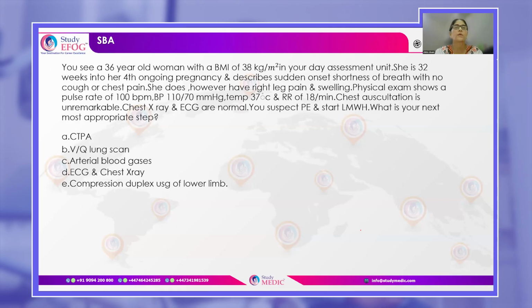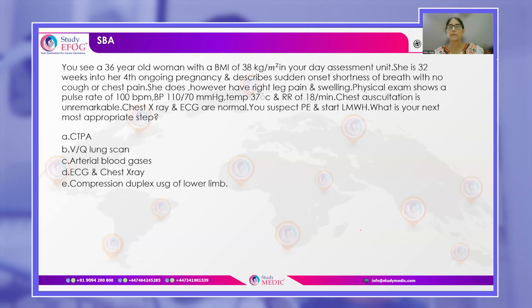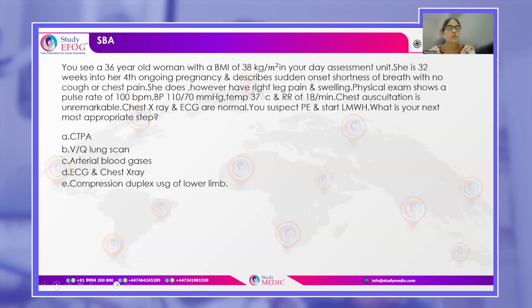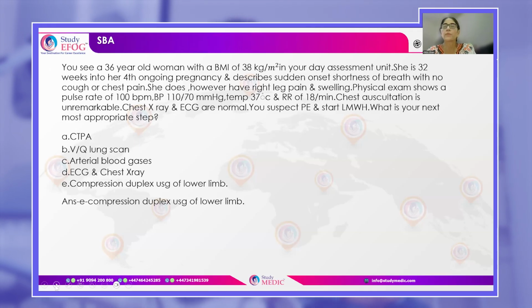They have given a few investigations like CTPA, perfusion scan, arterial blood gases, X-ray chest and ECG, and compression duplex ultrasound of lower limb. So X-ray chest and ECG have already been done and they are normal. Okay. So whenever both of them are normal, but she has signs and symptoms of DVT in her right leg. So remember, any woman presenting with signs and symptoms of pulmonary embolism and she has signs and symptoms of DVT, the next investigation that you would be doing for her is compression duplex ultrasound of the lower limb.